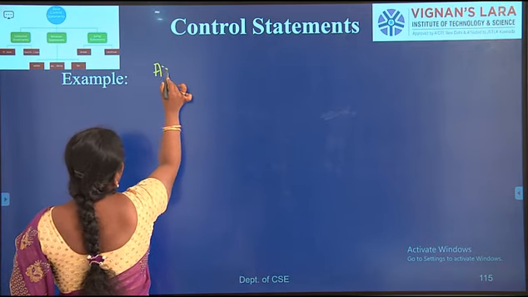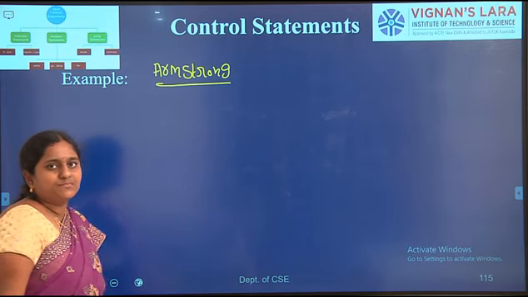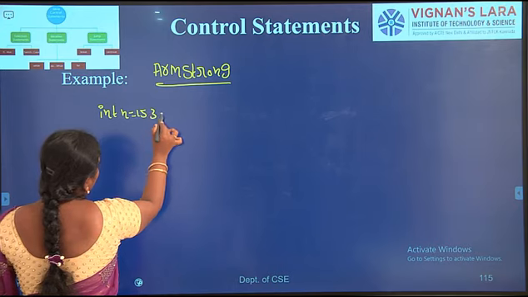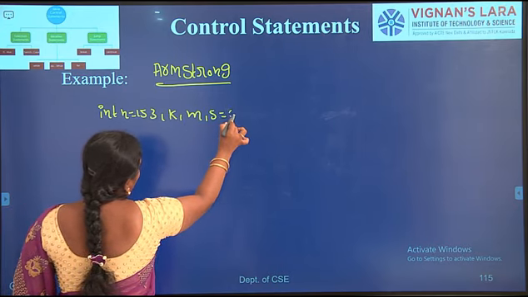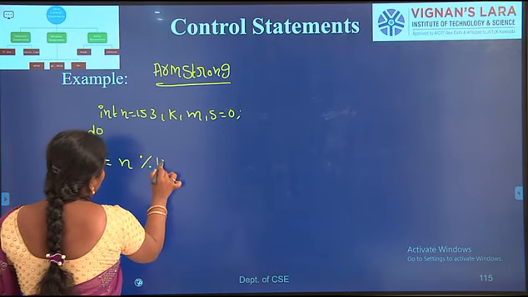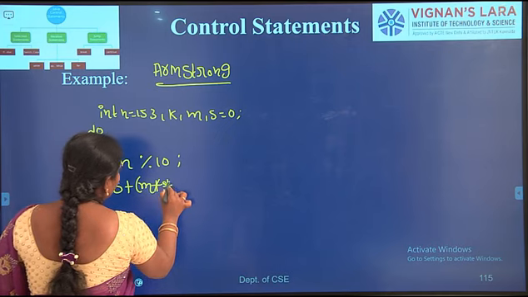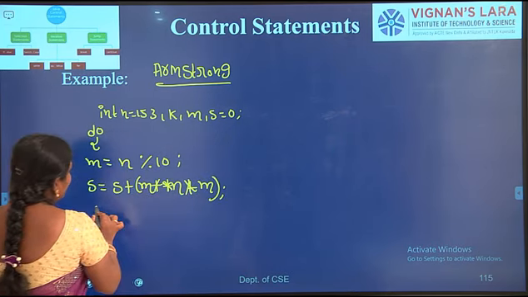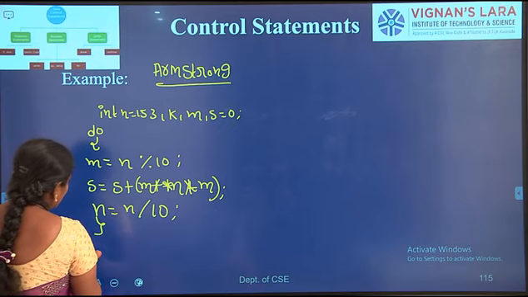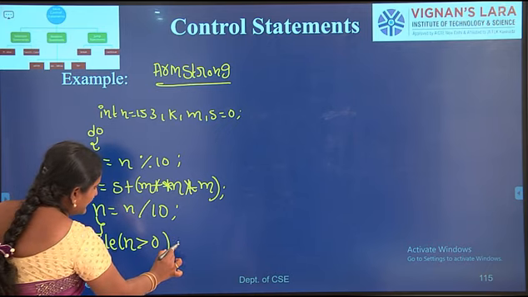Here I initialize the variables: int n = 153, k, m, s = 0. Then do: m = n % 10; s = s + m * m * m; n = n / 10. Close the do statement with while (n > 0); it ends with a semicolon.